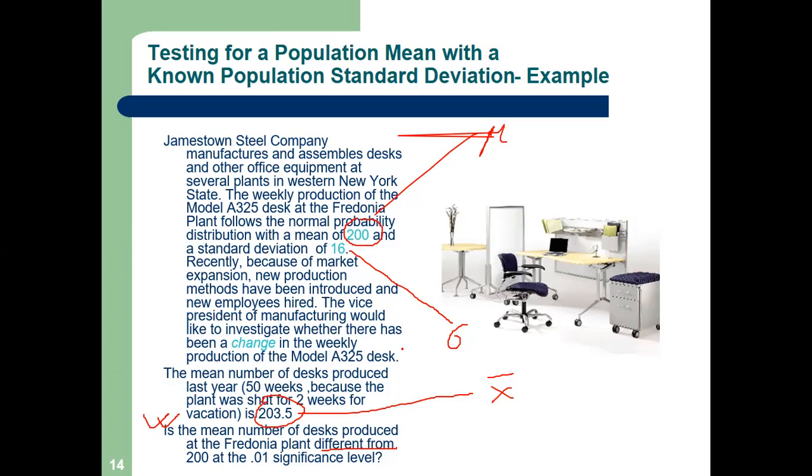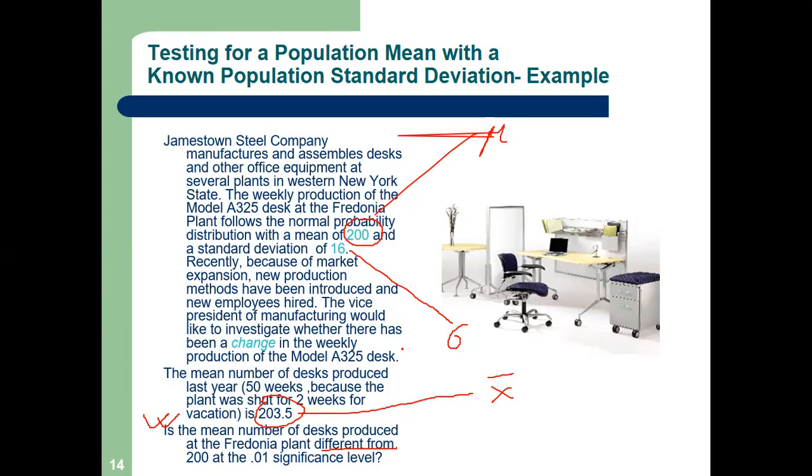What does different from mean? Bidirectional. Who is this? Please tell your name. Akshita, sir. Okay, very correct. This is bidirectional.